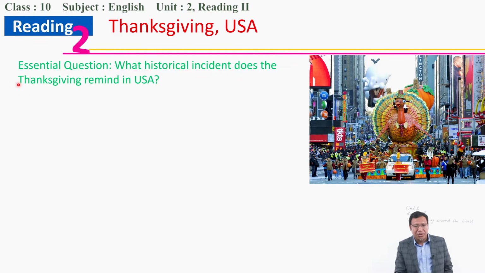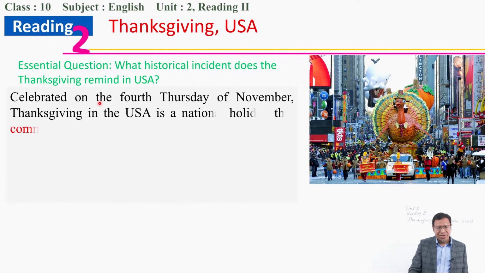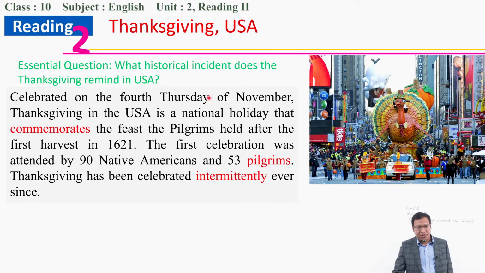So now we are talking about Thanksgiving in the USA. Here, what historical incident does Thanksgiving remind us of in the USA? Let's see this one. This is our text. When is Thanksgiving celebrated in the USA? This is the fourth Thursday of November, and there is a national holiday during this time. This festival commemorates the feast the pilgrims held after the first harvest in 1621. So this is the historical incident we can remember here.